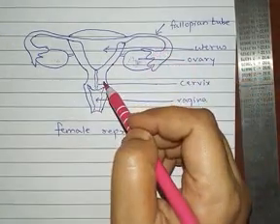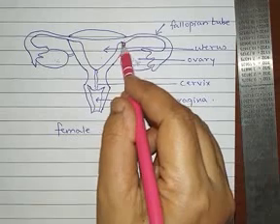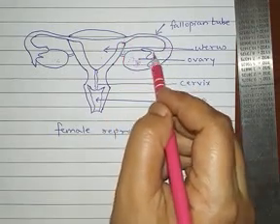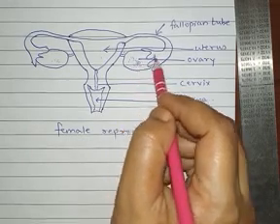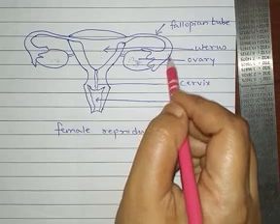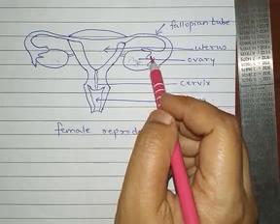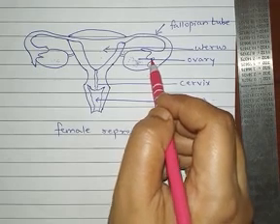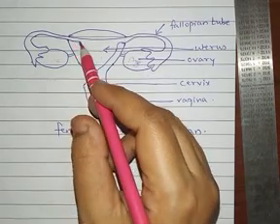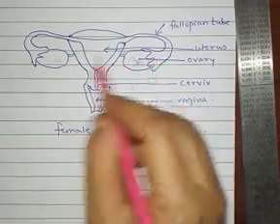Coming to the next part, that is the oviduct or the fallopian tube. Here you can see the fallopian tube. The part of the fallopian tube which is close to the ovary is funnel shaped. The oviduct or fallopian tube is a pair of narrow tube like structures present on both sides of the uterus.